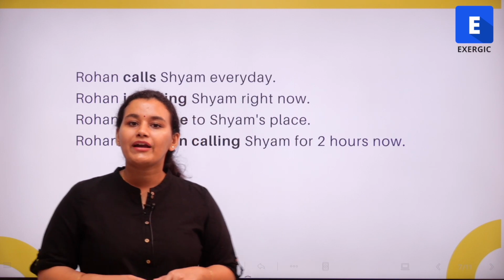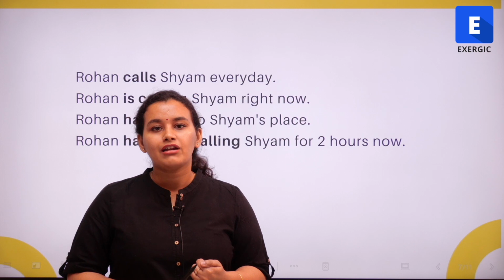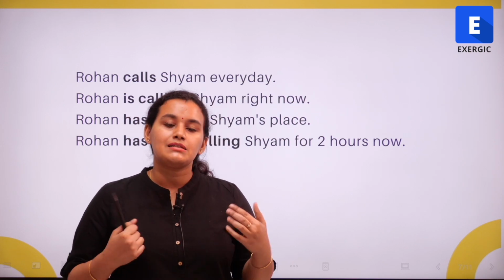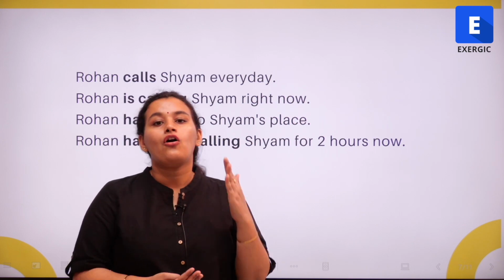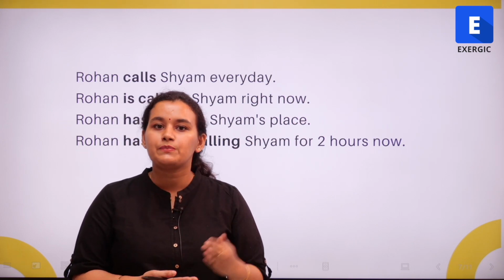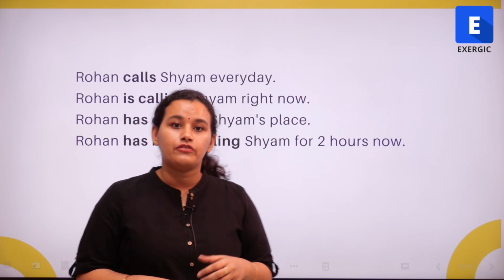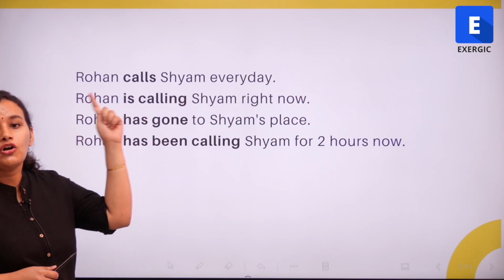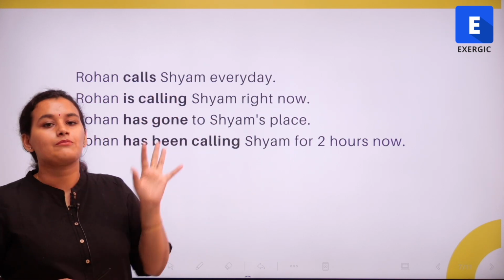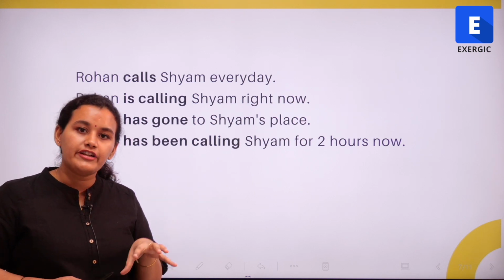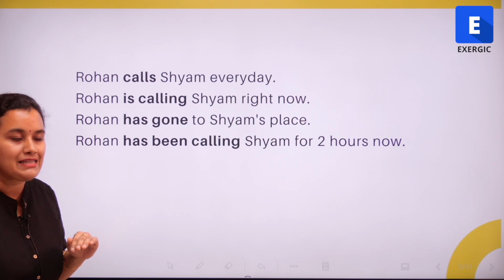So let's take a quick recap of the different types of present tenses there are. The first tense that we have is the simple present tense. Simple present tense is used for actions that are generally true or actions that happen as per a timetable or a schedule or are of repeated nature. For example, Rohan calls Shyam every day. It's something that he does every day. So every day Rohan calls Shyam, right? This is in the simple present tense.